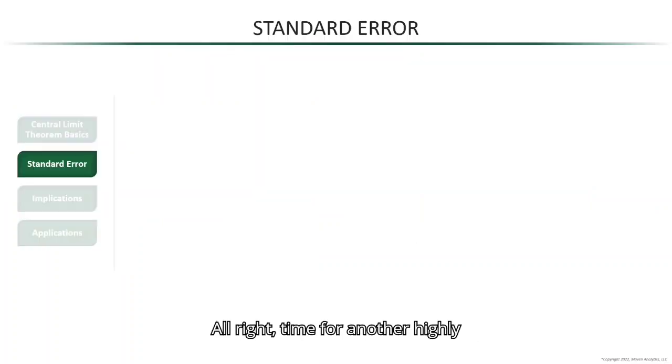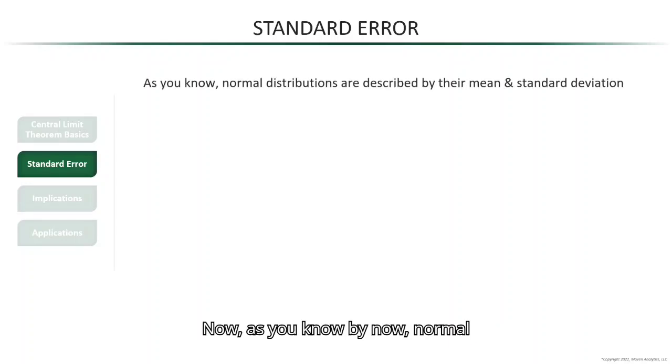Alright, time for another highly important lecture within the context of this course on the standard error. Now, as you know by now, normal distributions are described by two values, their mean and their standard deviation. And we also just learned that, according to the central limit theorem, the means from large enough samples follow a normal distribution.